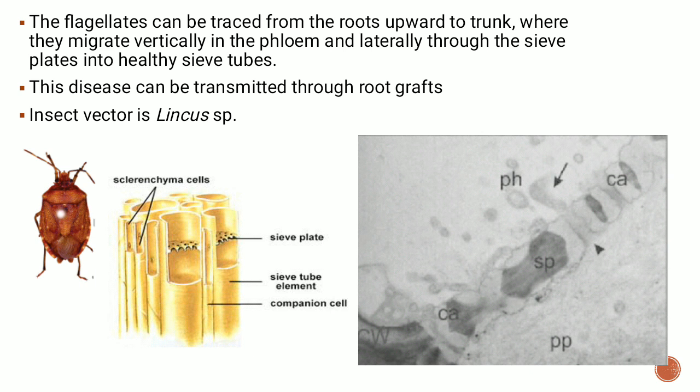They can migrate vertically up and down, and even laterally, where they spread from one sieve plate into other healthy sieve tubes. They move through the sieve plate, which has pores in it, into other healthy sieve tubes. This is how they are spreading within the plant and causing a systemic disease. They start moving through the phloem vertically up and down, and then they even move sideways, or laterally, and enter the other healthy sieve tubes, infecting them as well.